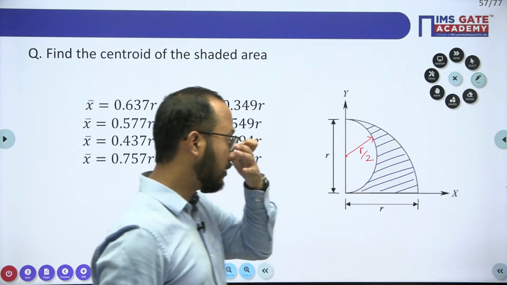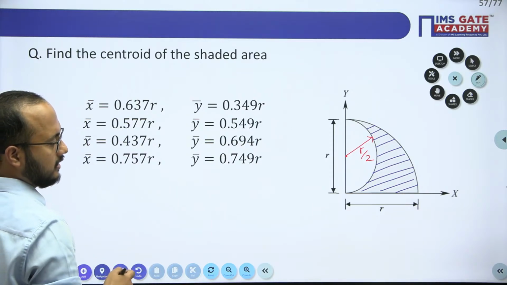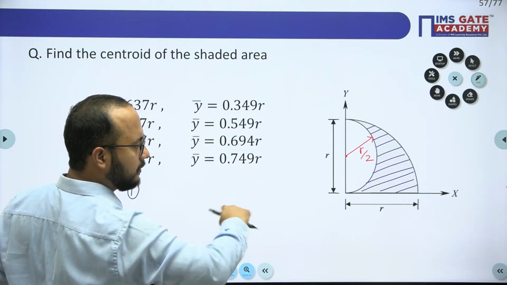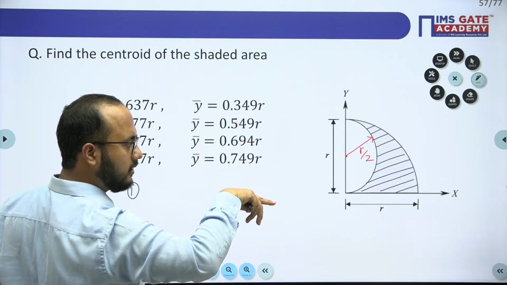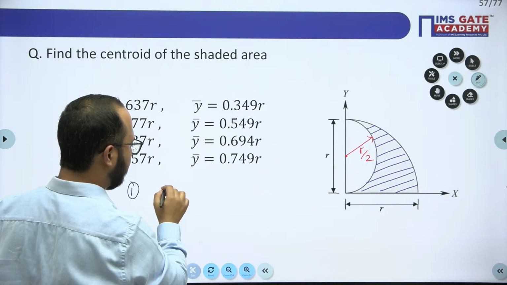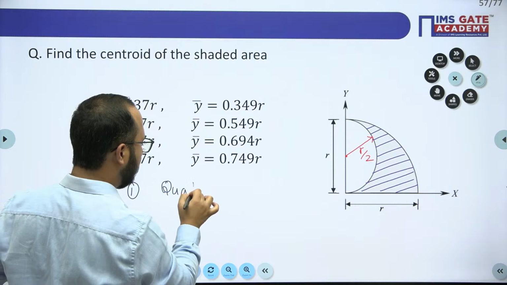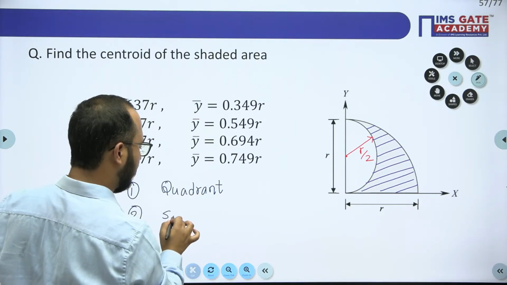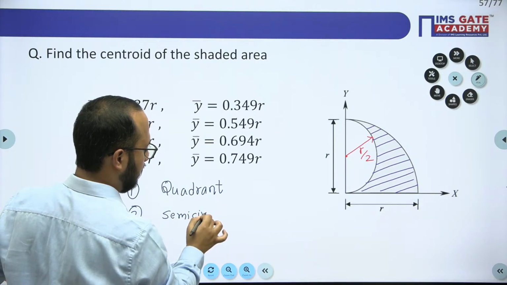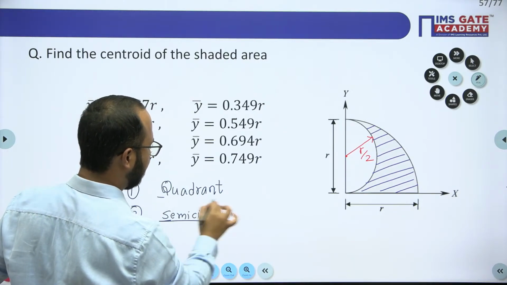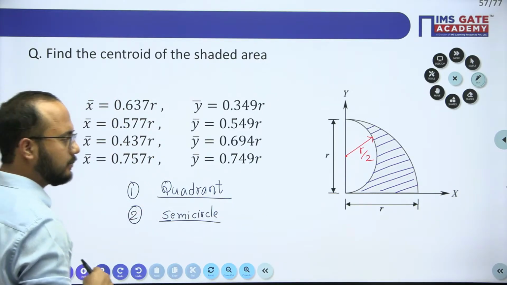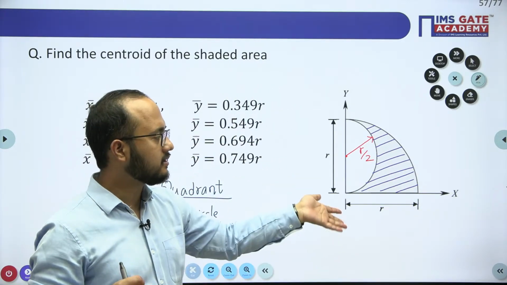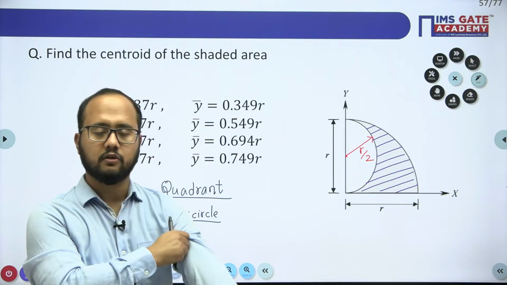Okay, so for the quadrant, first of all, try to understand. Always remember, two parts will be there. First, I will consider the whole quadrant. The first part will represent the quadrant, and the second part will represent the semicircle. I hope you are getting the point, right? In the quadrant, the semicircle has been removed. For the remaining shaded part, we need to find the centroid.